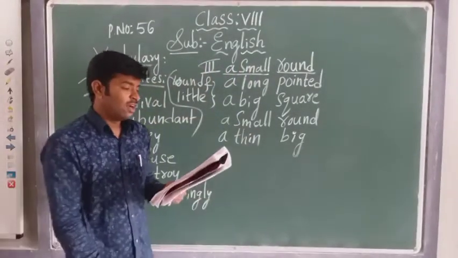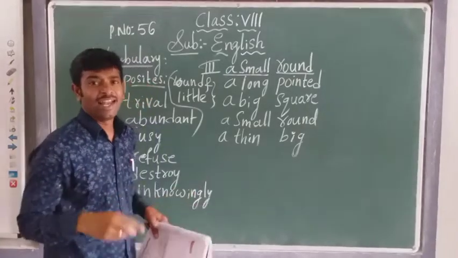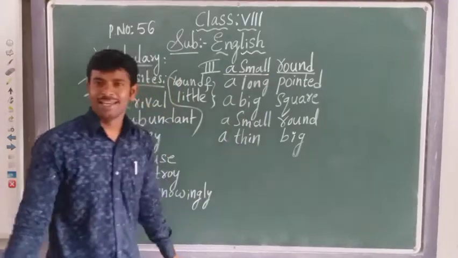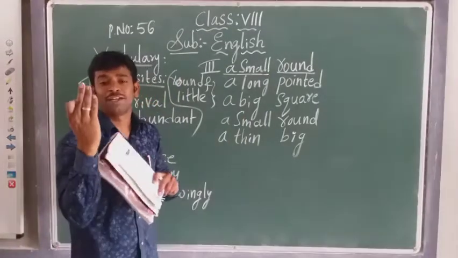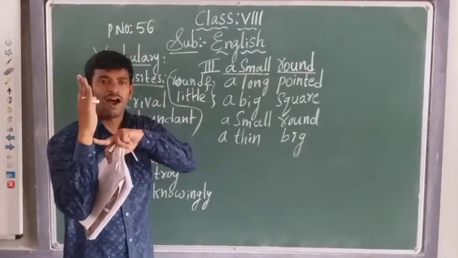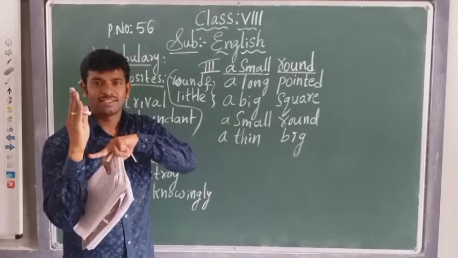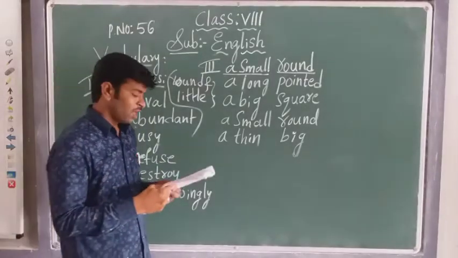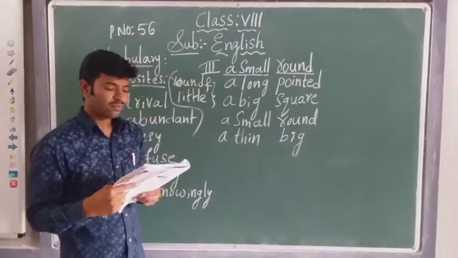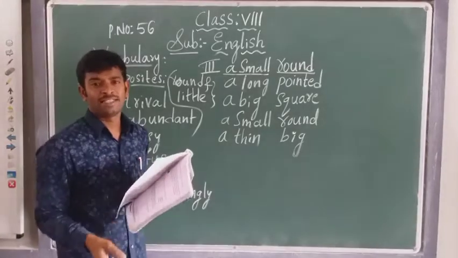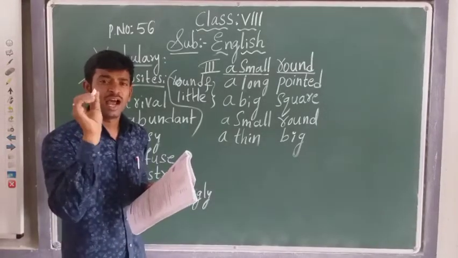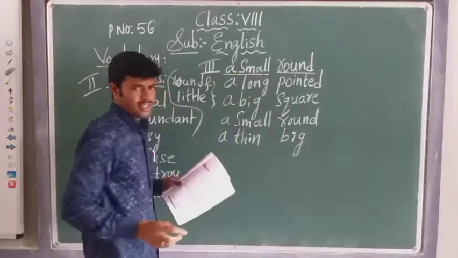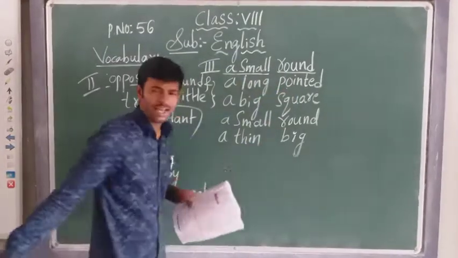Now, second one. Dash dash pencil. A long pointed pencil. What is the length of the pencil? It is very long. Not even 10 centimeters. Okay, 15. Below 15 centimeters. Okay. A long pencil. A long pointed pencil. Pointed pencil is the sharp one and it is well pointed. So long indicates the size and pointed indicates the shape.